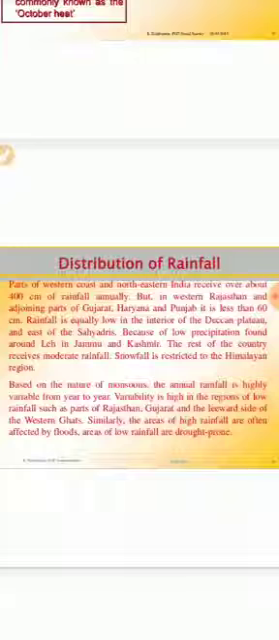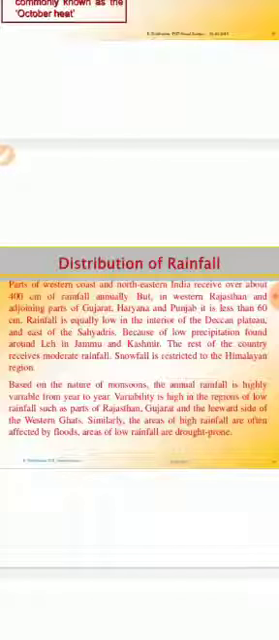Basically in western Rajasthan and the adjoining parts of Gujarat, Haryana and Punjab, rainfall is less than 60 centimeters. Actually, we don't have a common parameter of rainfall all over the country, right? It all depends upon whether the land area is close to the water body or away from the water body. That makes a difference. We have already discussed this one here.